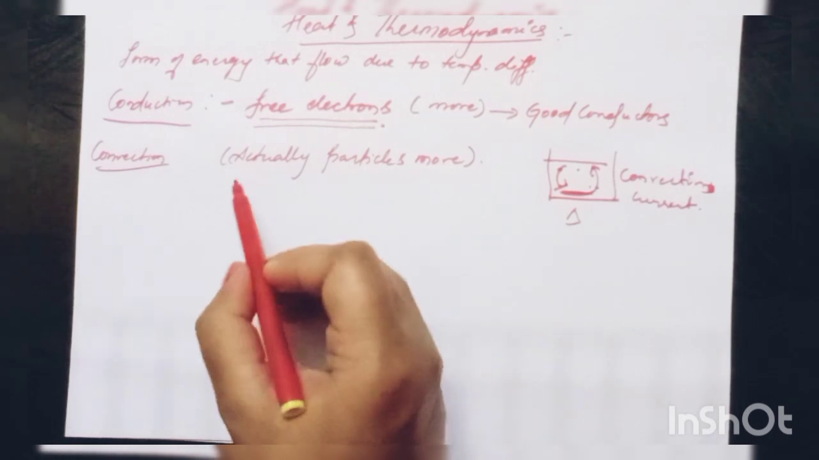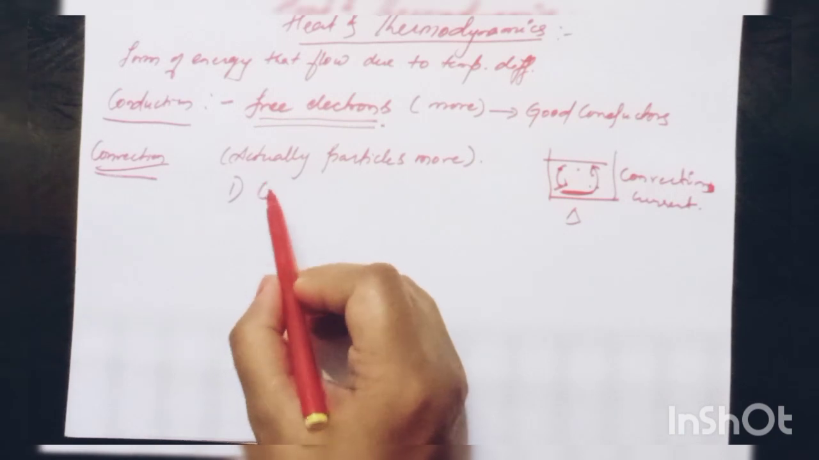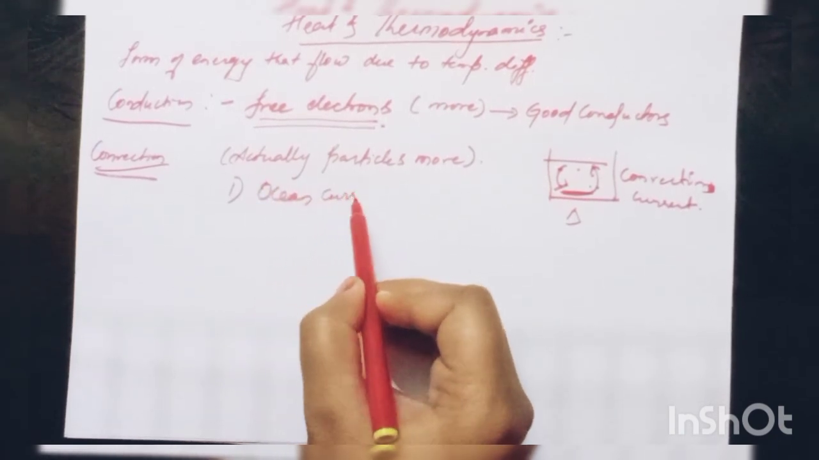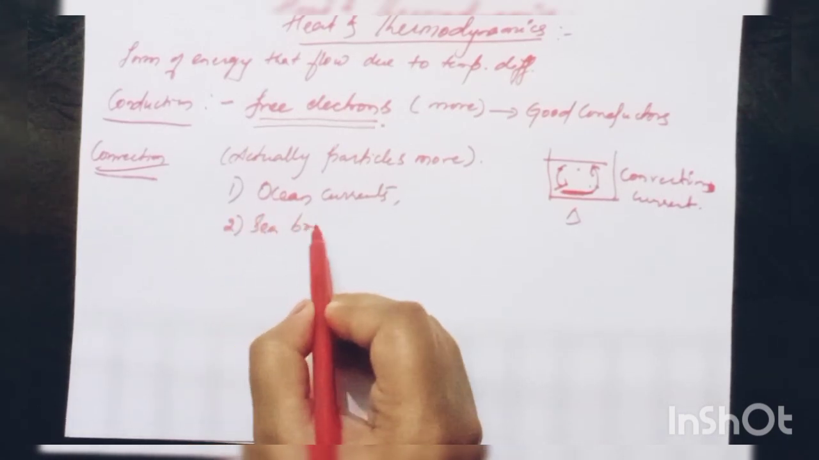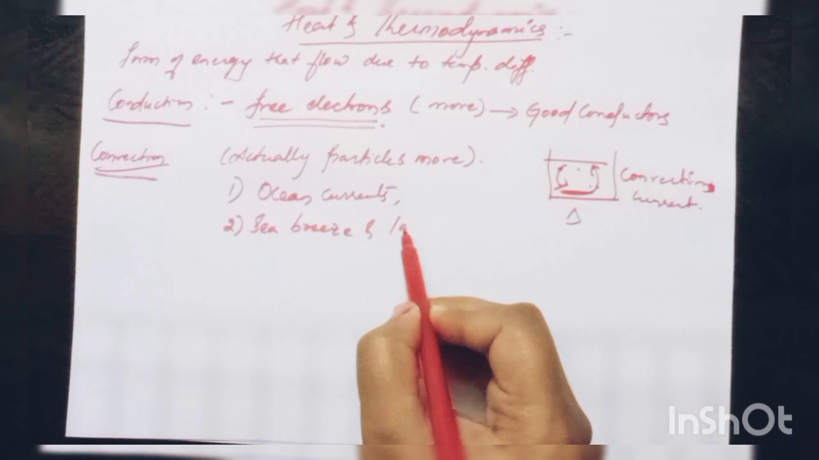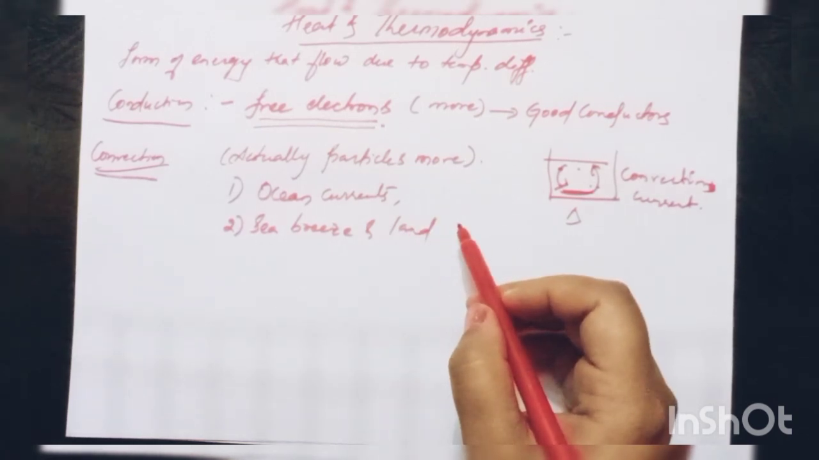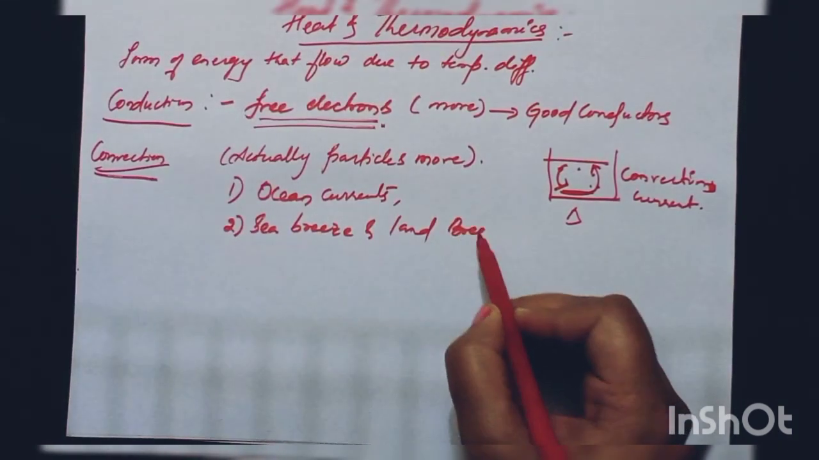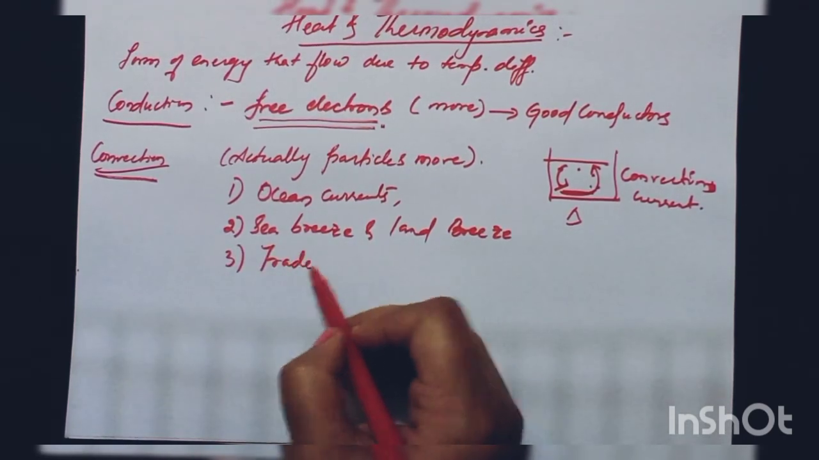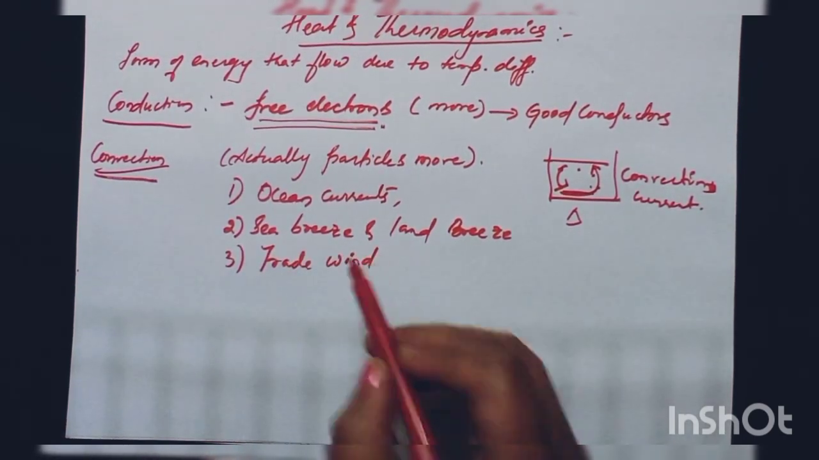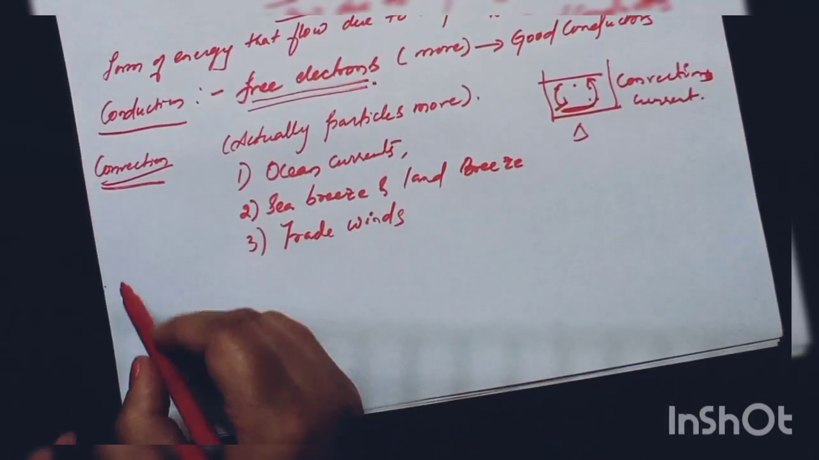So natural phenomena that obey or are governed by convection are ocean currents, sea breeze and land breeze, also trade winds. These are natural phenomena governed by convection. And the third type of heat transfer is nothing but